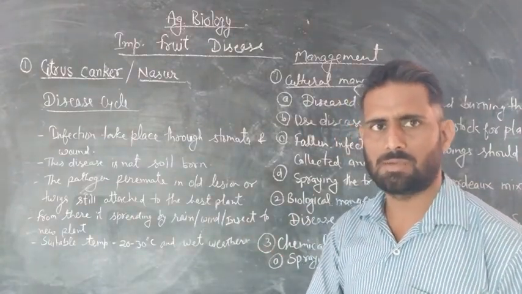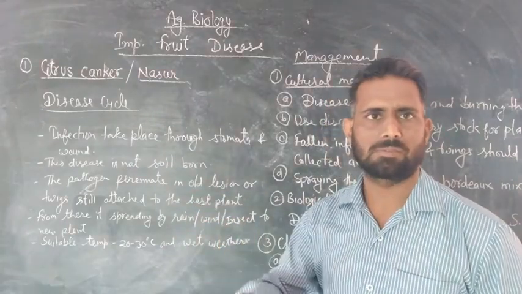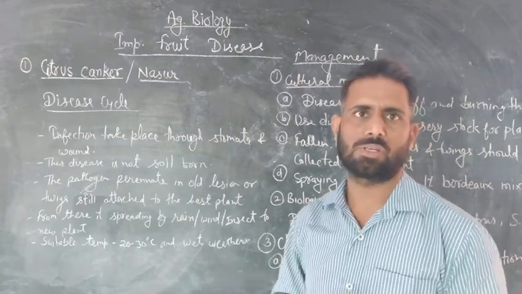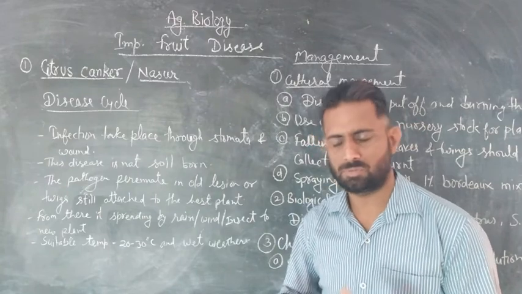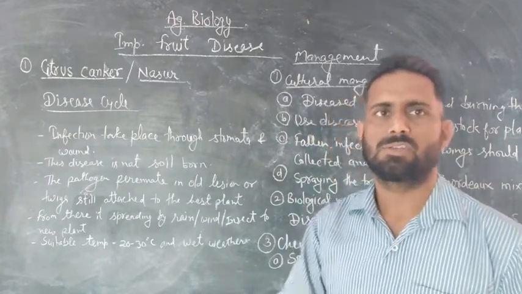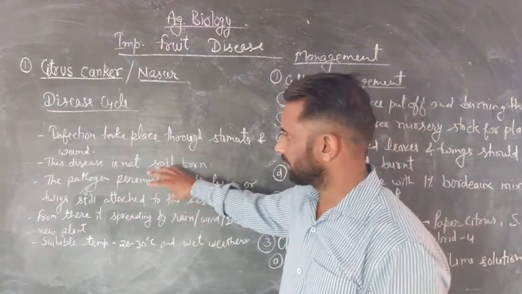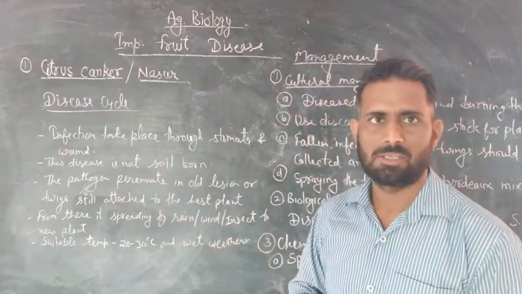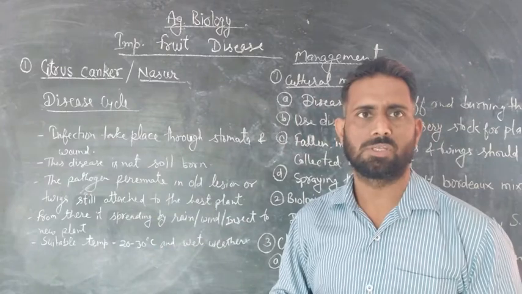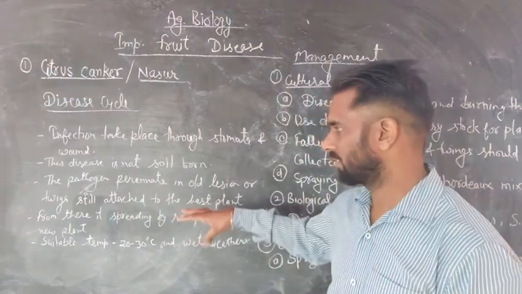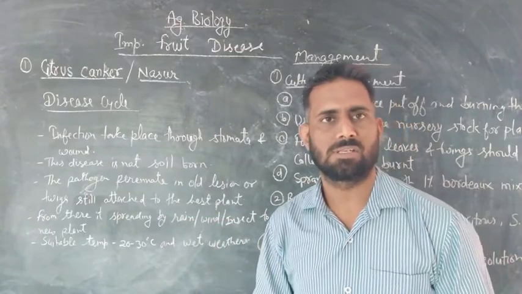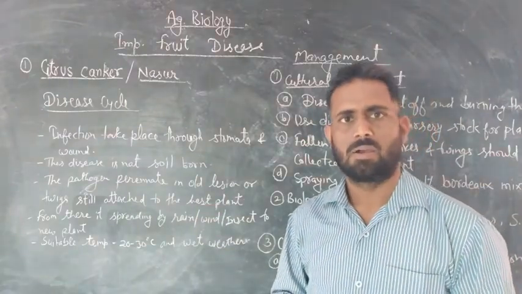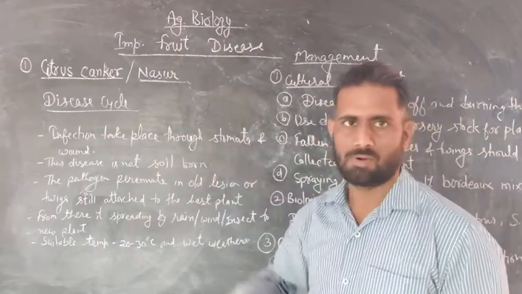It remains inside the residues of infected plants and is not destroyed. From the infected plant it spreads by rain, wind or insects to new healthy plants, where it infects them through stomata and wounds and grows.